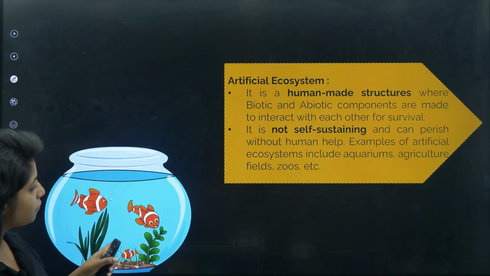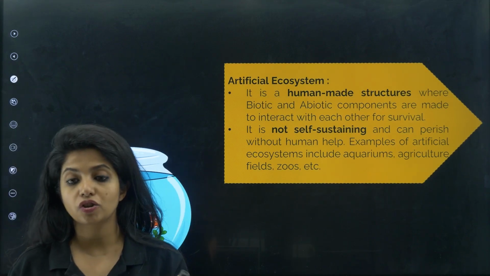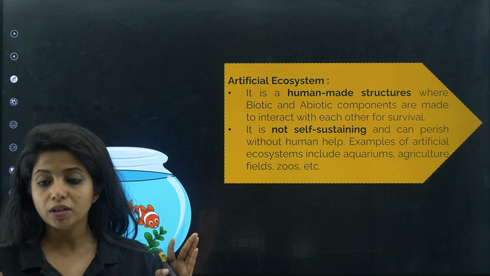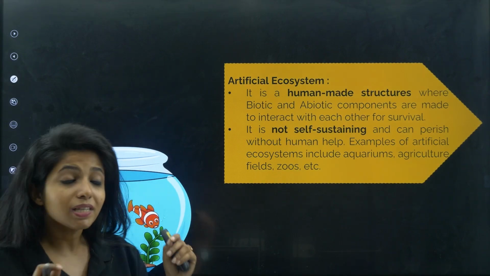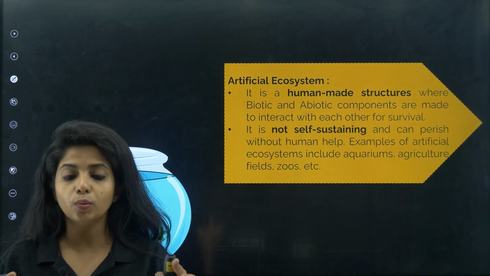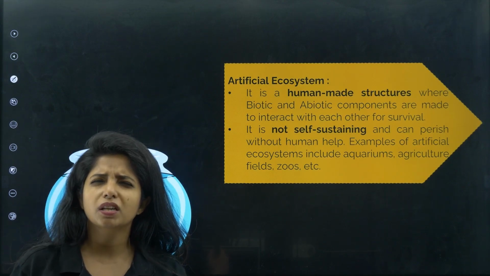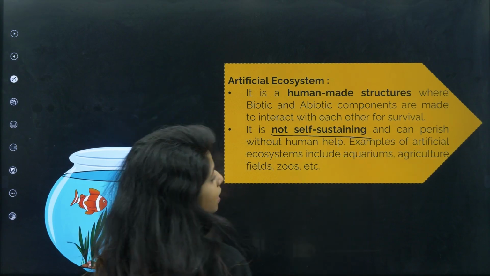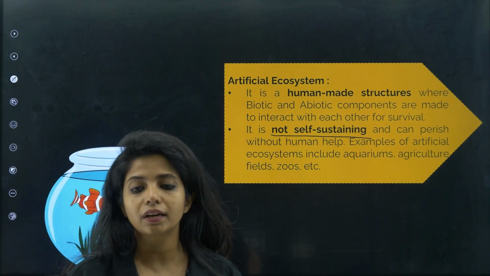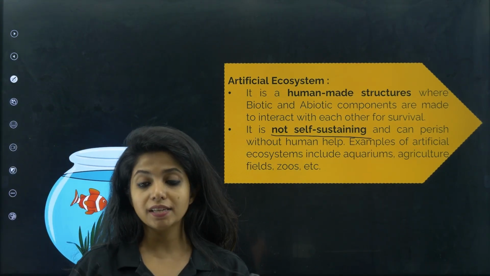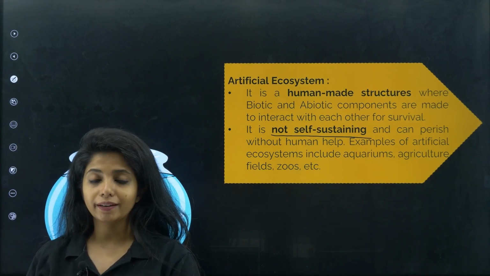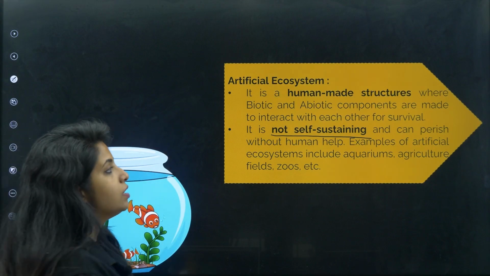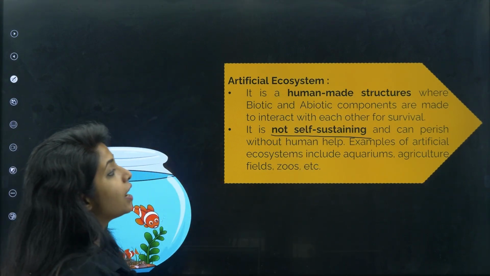Going ahead, what do you mean by artificial ecosystem? It is a human-made structure. So this is something that we are making, where we are putting the biotic and abiotic components which are needed for them to survive. Now, is it self-sustaining? Can it sustain? Do you have an aquarium, and if you do not give them the food, will it sustain by itself? No. It is not self-sustaining. Again, the garden that you made, if you do not water it regularly, if natural rain is there, that is something else. But if you are not watering it and the climate is not suitable, will it survive? Again, no. Okay, so all these examples come under artificial ecosystem.